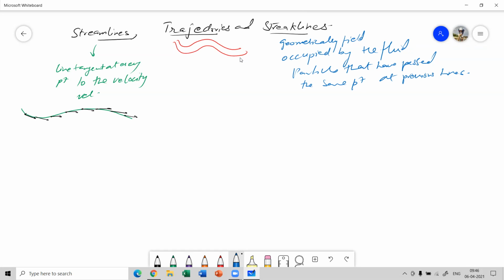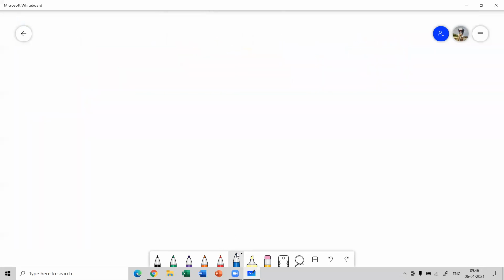Now let's focus upon the streamlines. Let us suppose there is a streamline and the fluid particle passes through that streamline and travels a distance ds. Suppose this is some streamline, and somewhere here the particle has its position P1, and let's say it travels a distance ds and moves from position P1 to, let's say, position P2.